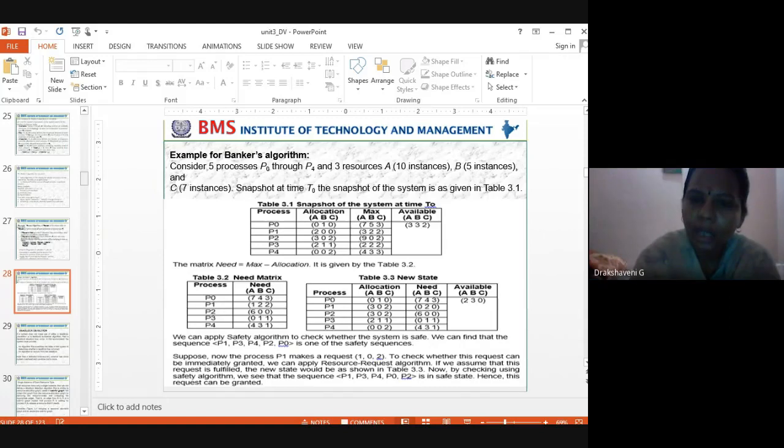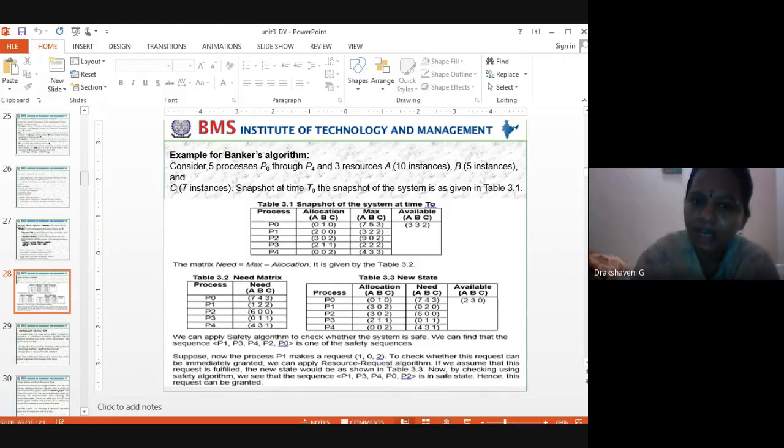Now, 9 minus 3 is how much? 6. That's what you can see here in the need matrix, we have 6. So in the same way, 0 minus 0 is 0. Then 2 minus 2, I have already given 2. Now 2 minus 2 is 0. That's what Bhavishya still requires.